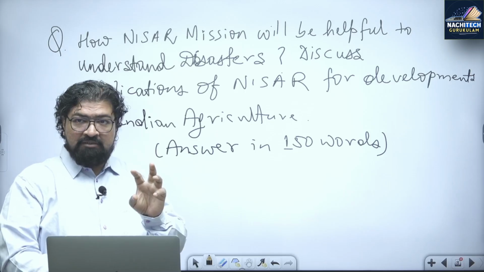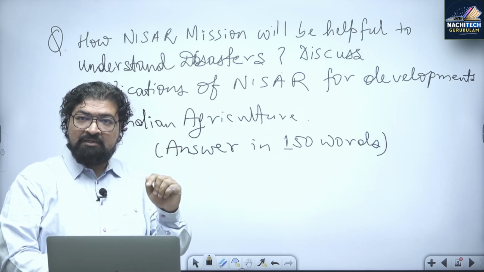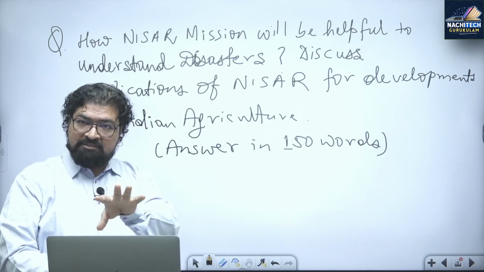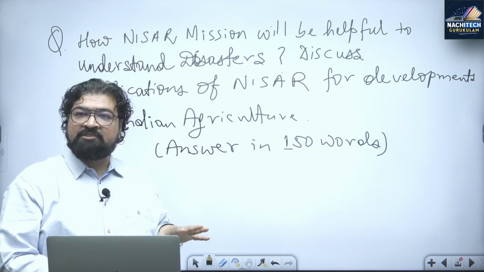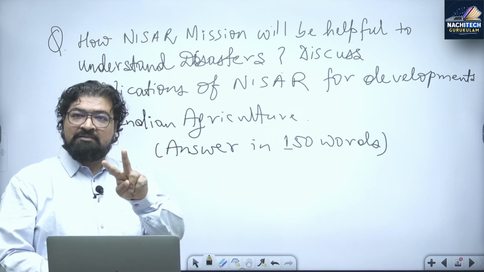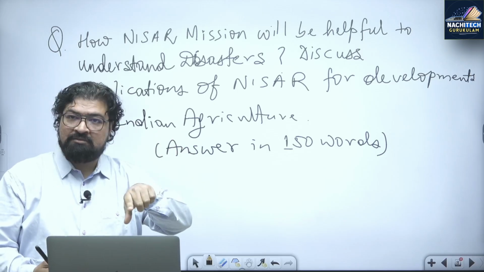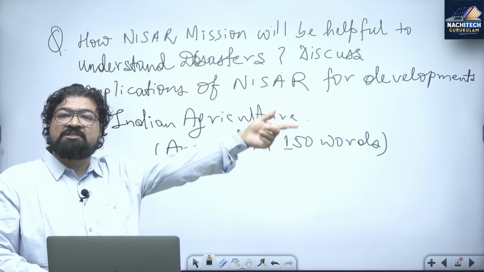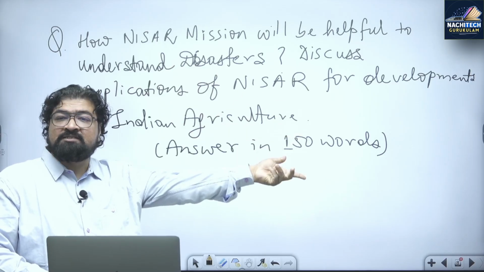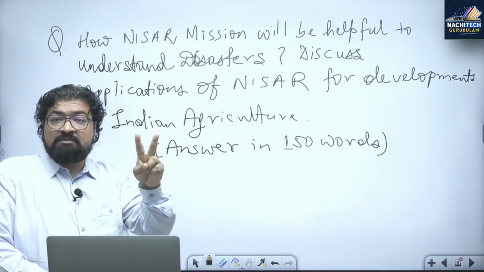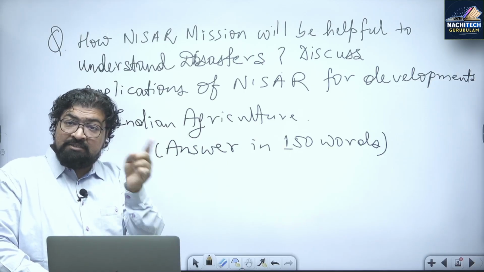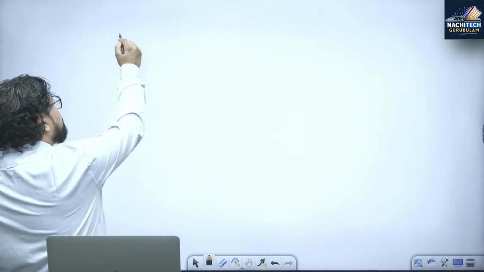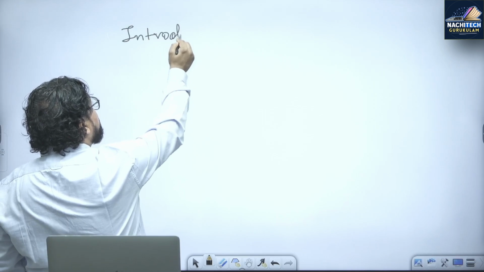See, दो तरह के क्वेश्चन हैं. एक क्वेश्चन जो मैंने पहले बताया, जहां पर डायरेक्ट क्वेश्चन पूछा गया है, NISAR मिशन क्या है? Directly it was asked. You have to write about the mission and then connect with the rest part of the question. Second is where the question doesn't ask you what is NISAR. See, I have not asked what is NISAR, right? Directly I have asked an application based question: how NISAR will be helpful to understand disaster. Even though it is not directly asking you what is NISAR, when you start your answer, in the introduction, you have to briefly start with the NISAR.